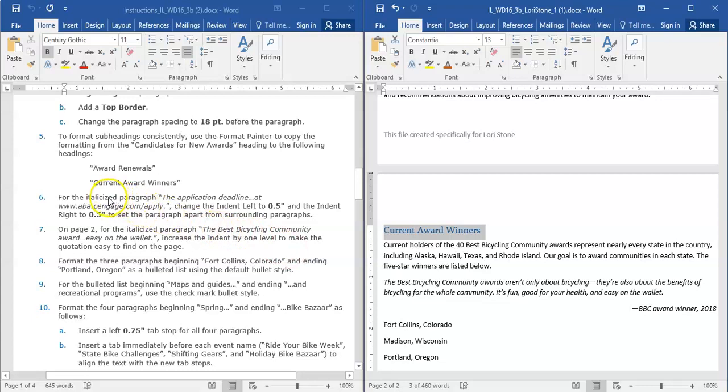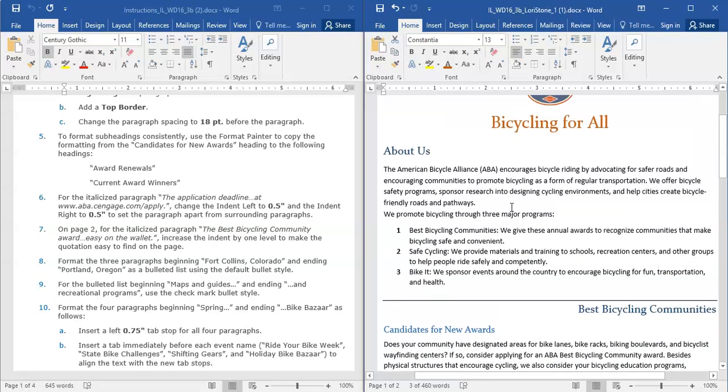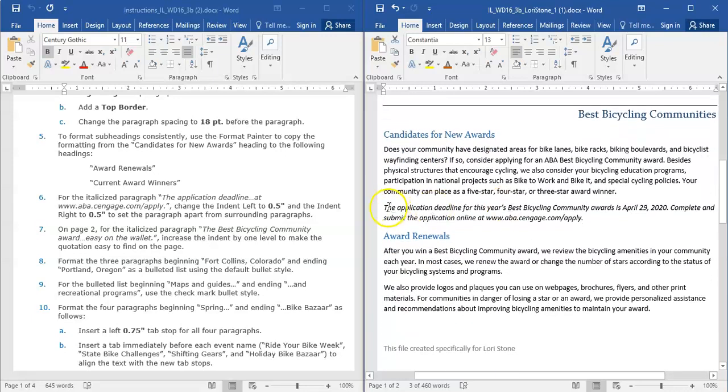For the italicized paragraph, the application deadline, which is up right here, it would like us to indent left and right a ½ inch.